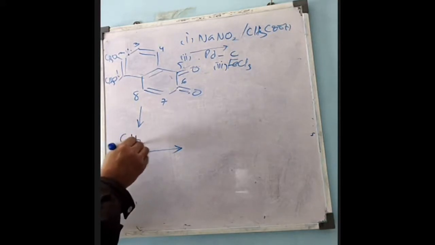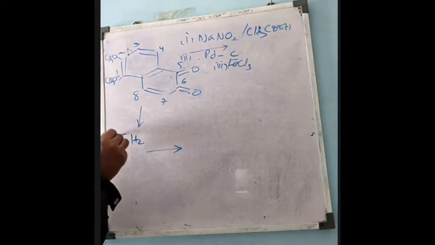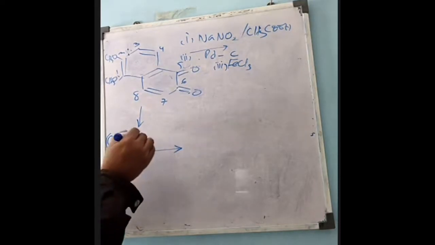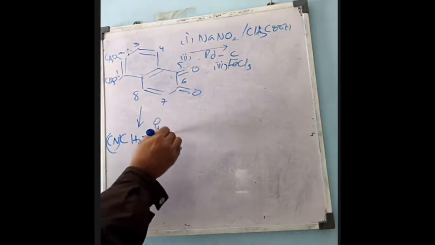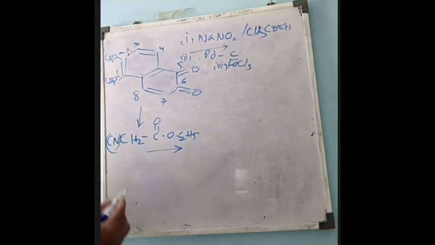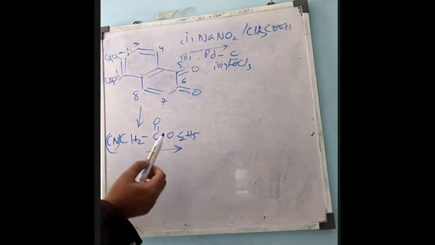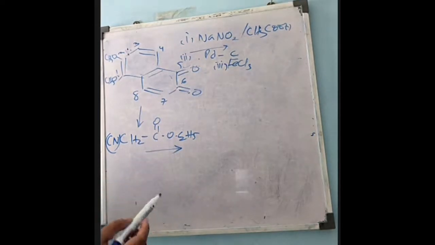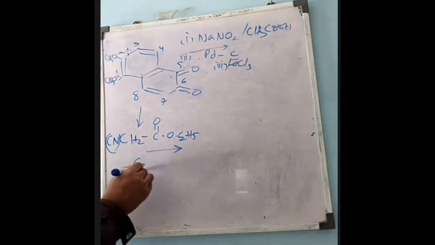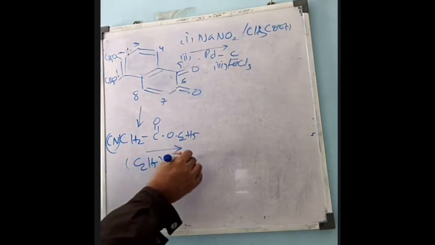CH2, here CN group, cyanoethyl acetate. It is alpha cyano. Cyanoethyl acetate in presence of aqueous triethylamine.